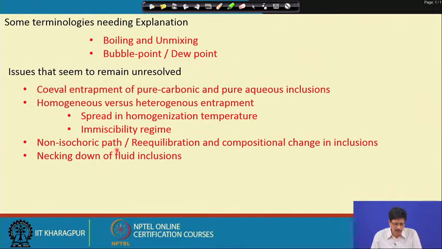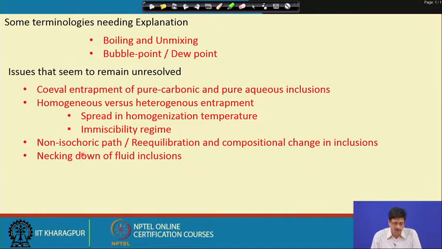And then the non-isochoric path, the re-equilibration and compositional change in inclusions, is also sometimes an issue when we come to the interpretation of our microthermometric data, because the non-isochoric path has been shown as isothermal decompression, isobaric heating or isothermal loading, along with the textural modification of the inclusions which we discussed.